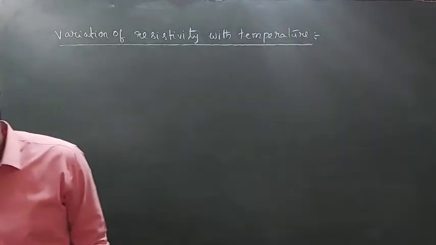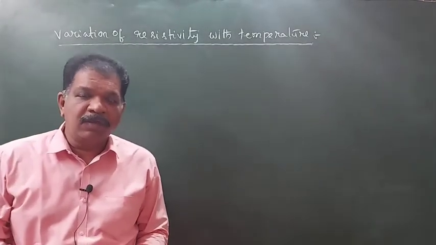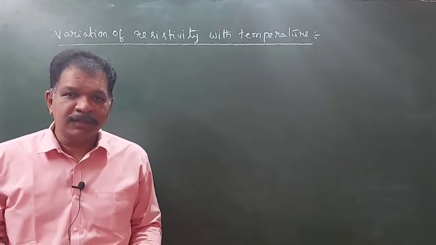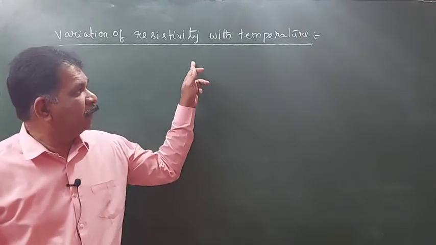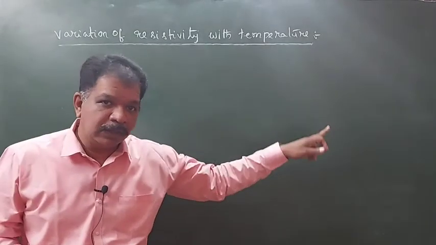Okay. So for metals, on increasing the temperature, their resistivity will also increase.